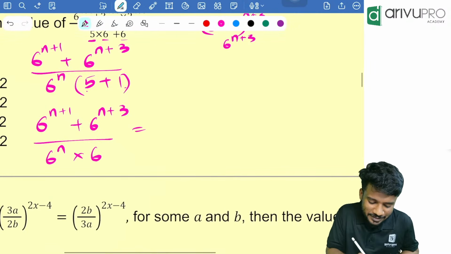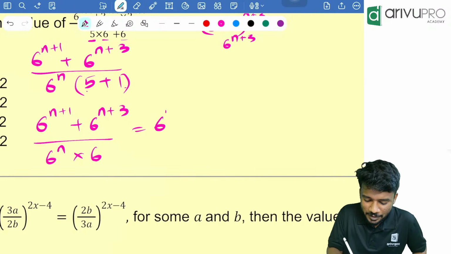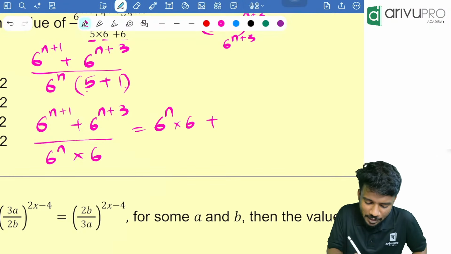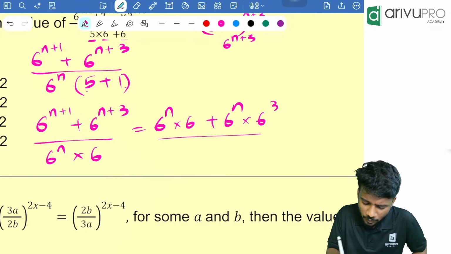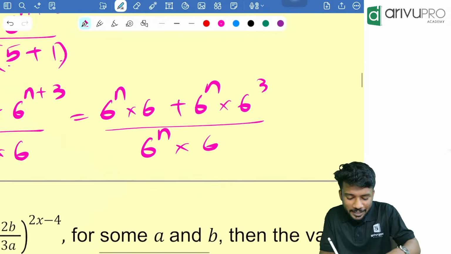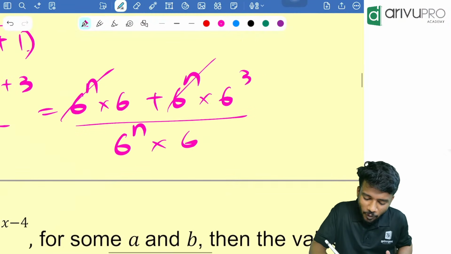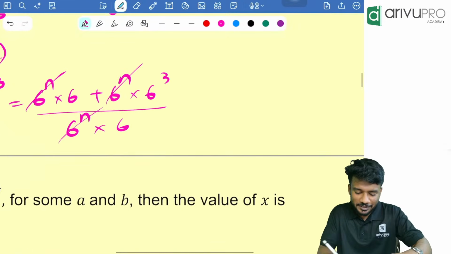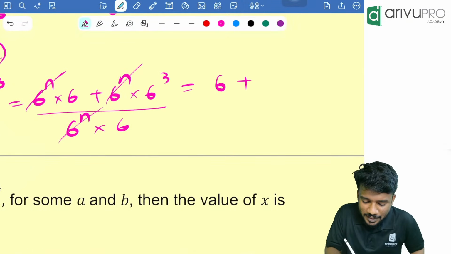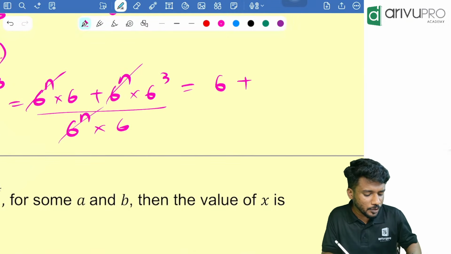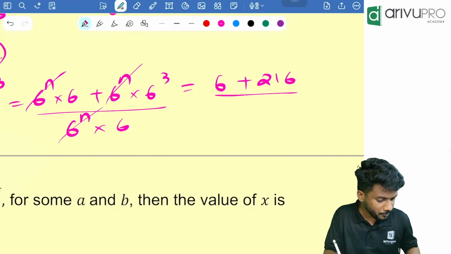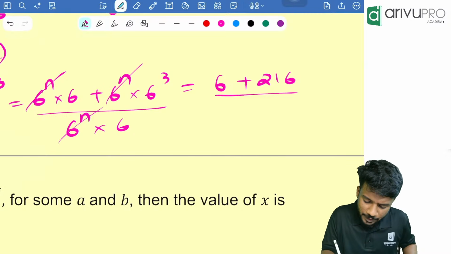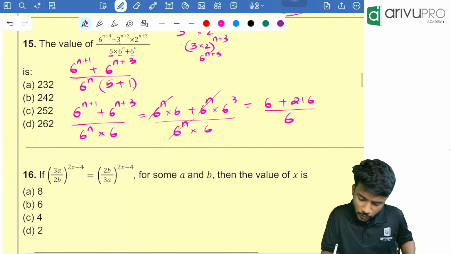Now people, what is 6 raised to n plus 1? That is nothing but 6 raised to n into 6. Plus, what is 6 raised to n plus 3? 6 raised to n into 6 raised to 3, divided by 6 raised to n into 6. What is common in everything? 6 raised to n is common in everything, so you can cancel it off. What is remaining? 6 plus 6 cube, which is 6 into 6 into 6, that is 216, divided by 6. From that you will get the answer.